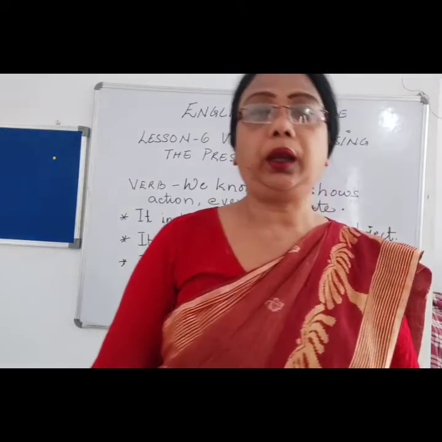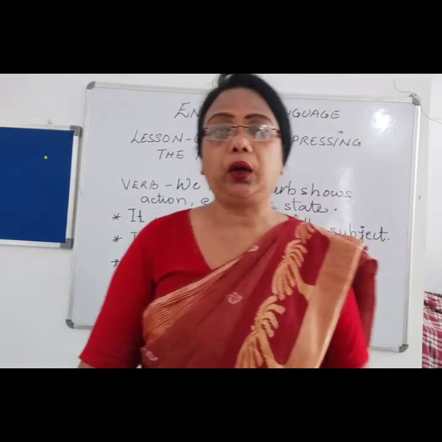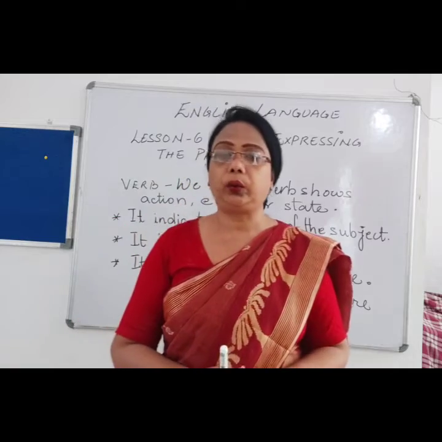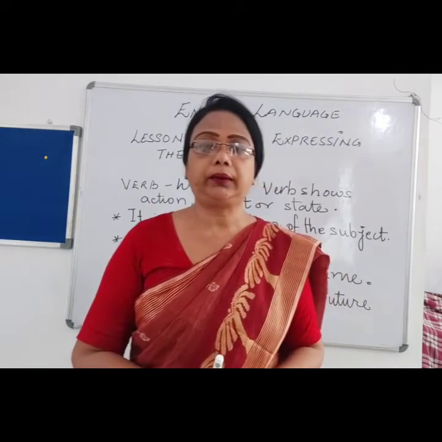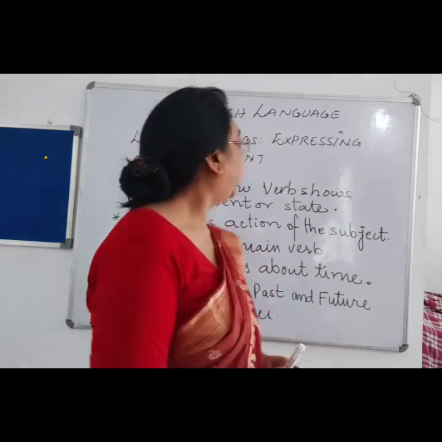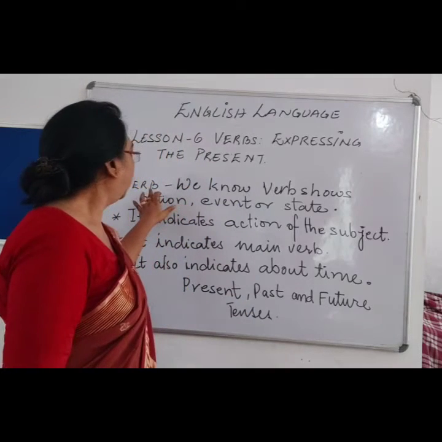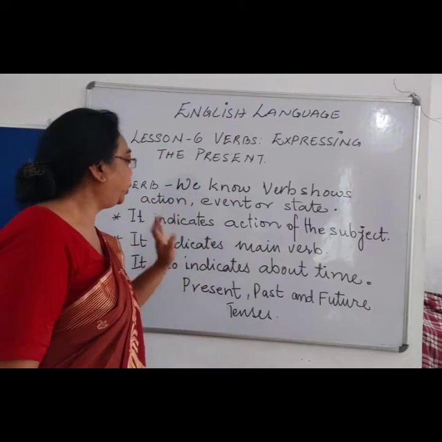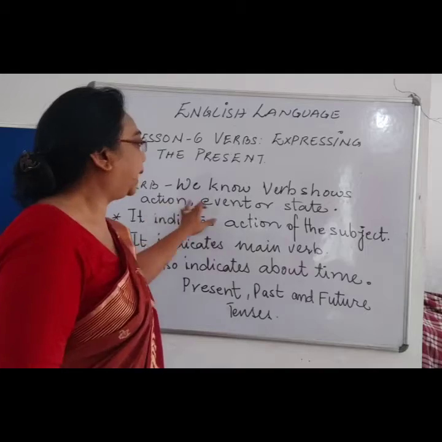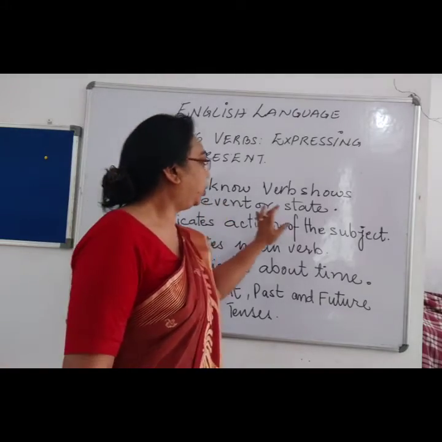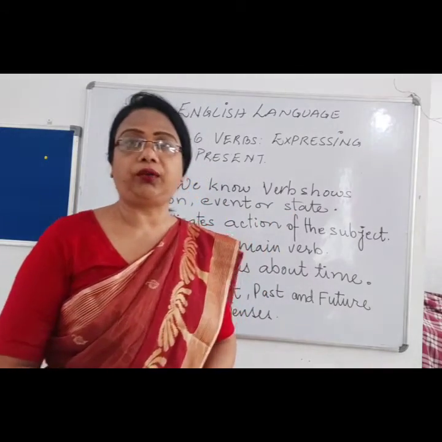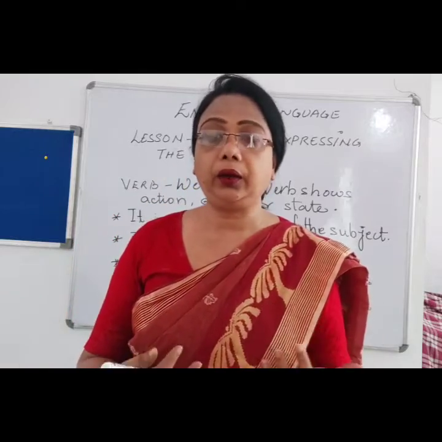So now today we will take a quick look at what we have studied about verb. In our last videos we spoke about what a verb is, and we know that a verb shows action, events or state of a person, what they are doing.